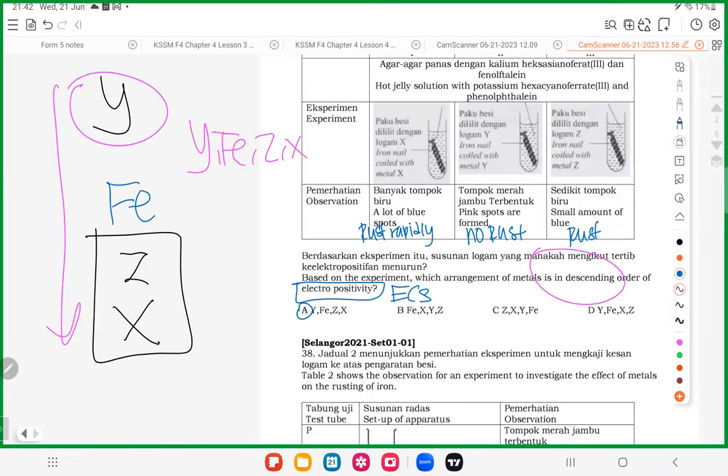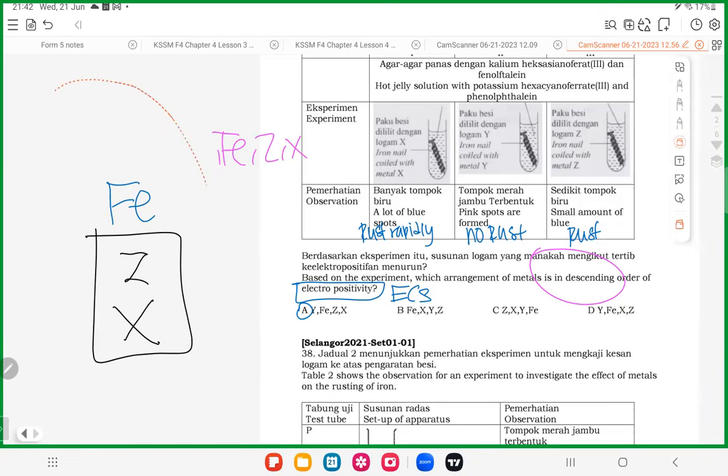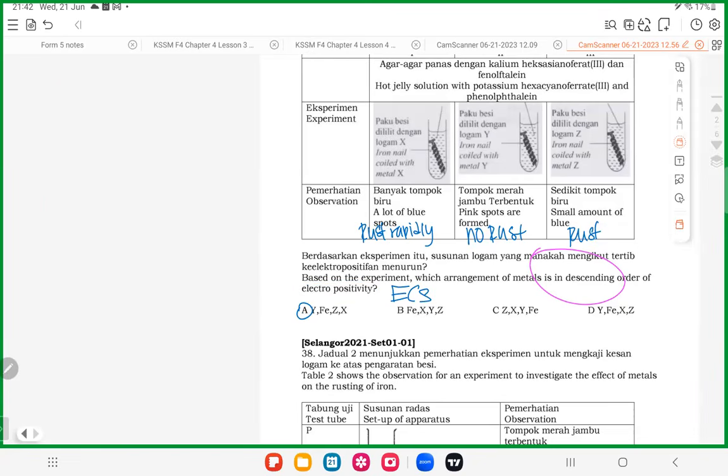Let me know in the chat box, are you okay with this? Okay. So not very hard. This is a very good question. Not very, very hard actually. So make sure you apply all the knowledge that we learned, then it should be fine.